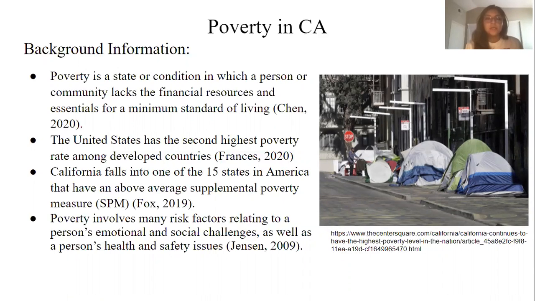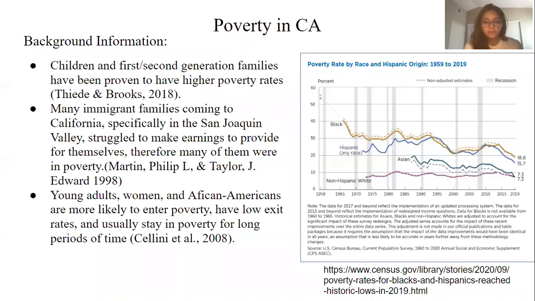Poverty is a state or condition in which a person or community lacks the financial resources and essentials for a minimum standard of living. The US has the second highest poverty rate among developed countries. California falls into one of the 15 states in America that have the above average supplemental poverty measure. And poverty involves many risk factors relating to a person's emotional and social challenges. In California, first and second generation families, young adults, women, and African Americans tend to have higher poverty rates.